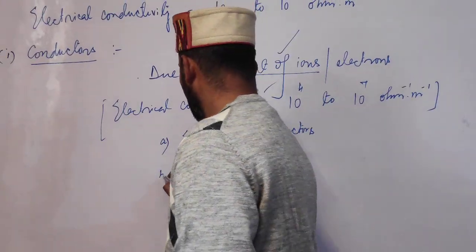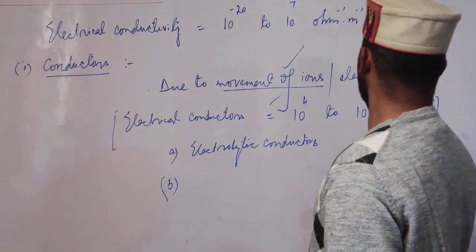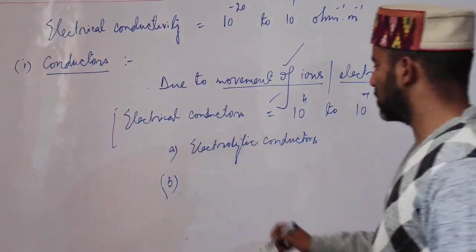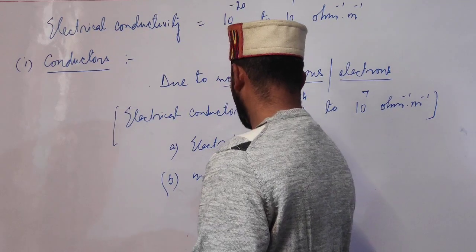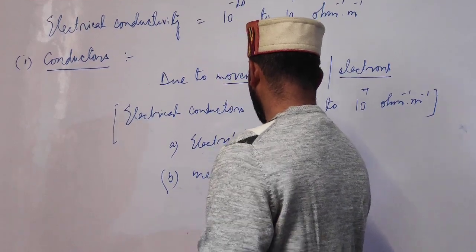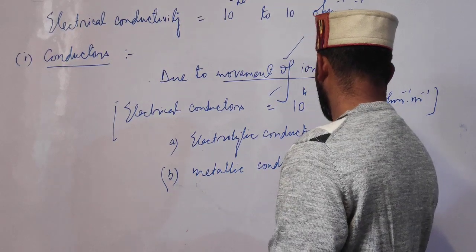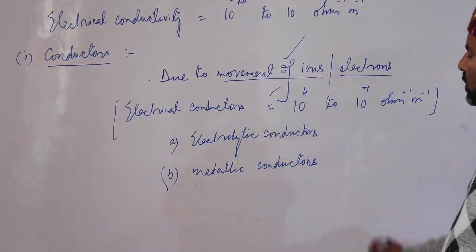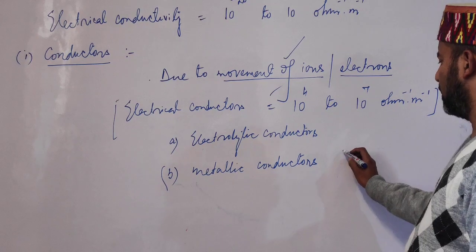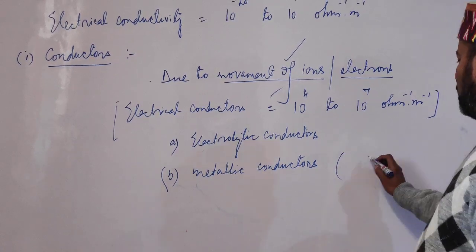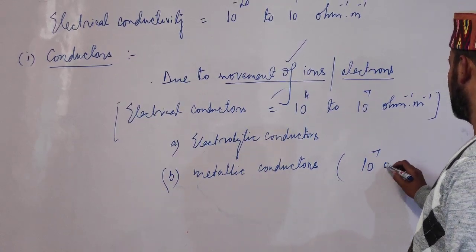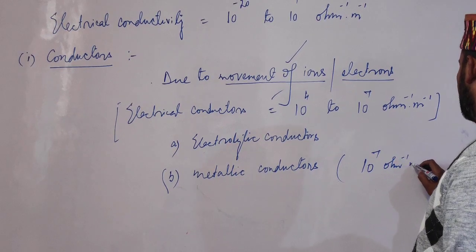And those which conduct electricity due to the movement of electrons, they are called simply metals or metallic conductors. Now, metallic conductors have electrical conductivity of order 10 raised to power 7 per ohm per meter.